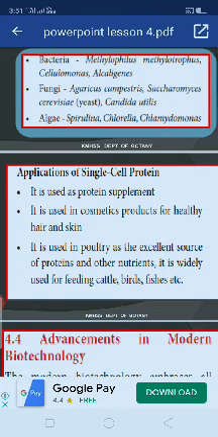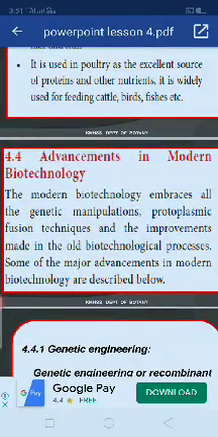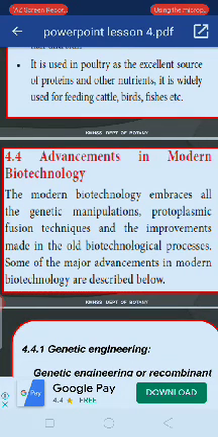Okay, next we move on to advancements in modern biotechnology. Modern biotechnology includes genetic manipulation, protoplasmic fusion techniques, and some other bold biotechnological processes. Among the major advancements in modern biotechnology, the first one is genetic engineering. Genetic engineering plays a vital role in modern biotechnology.